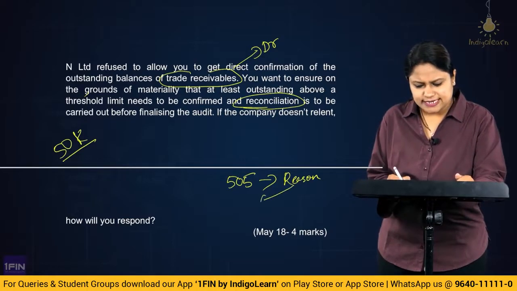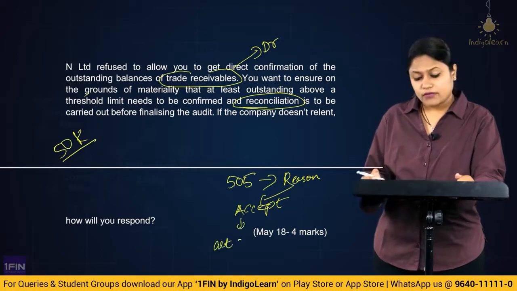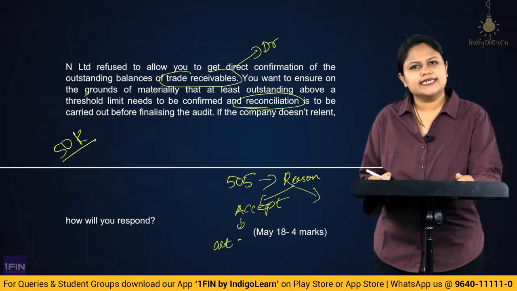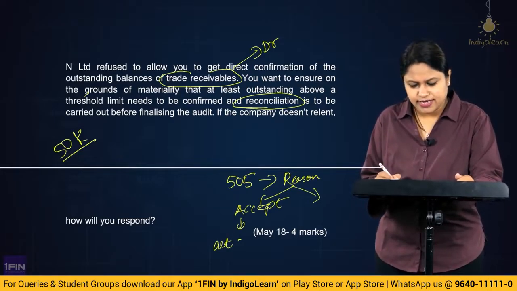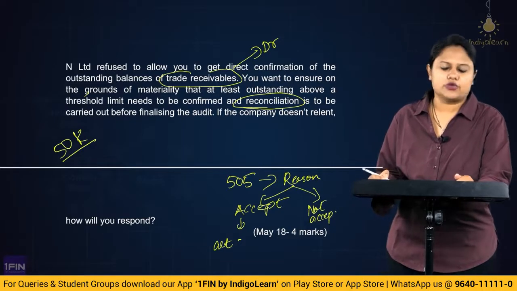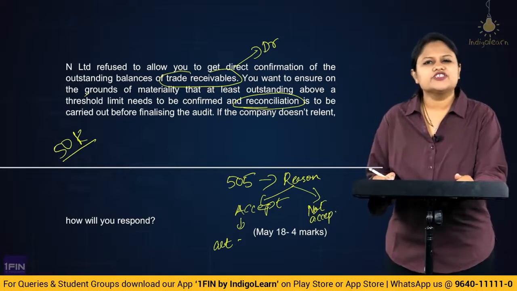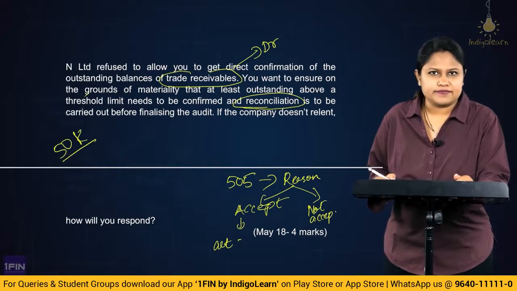So if the reason is acceptable, we will perform alternate audit procedures. Or if the reason is not going to be acceptable, what do we have to do? If it is not justified, then we will check the implication that this could have on our opinion.